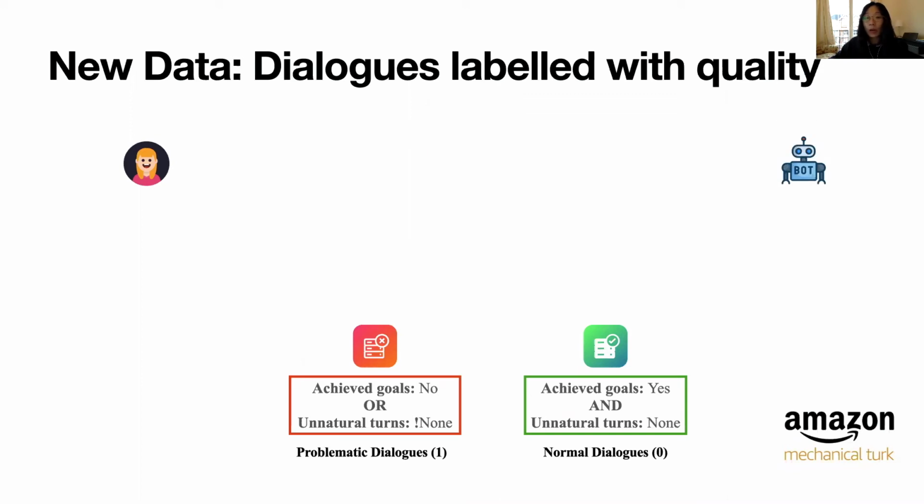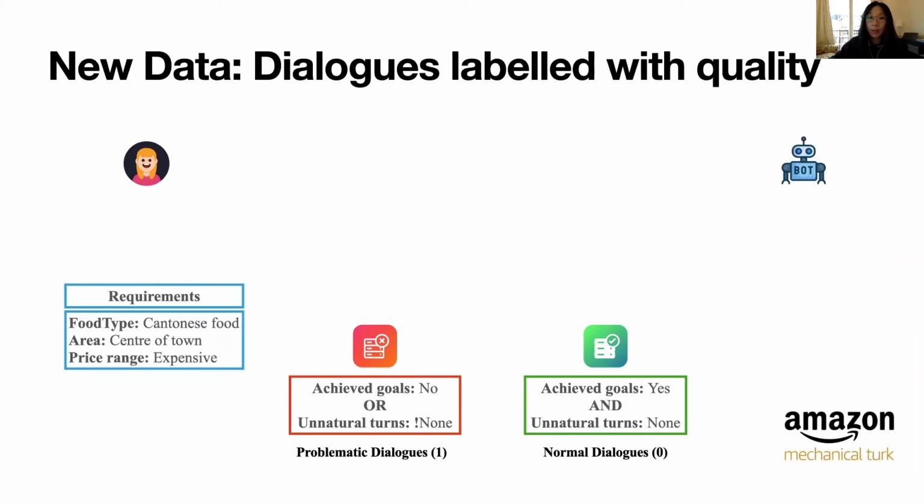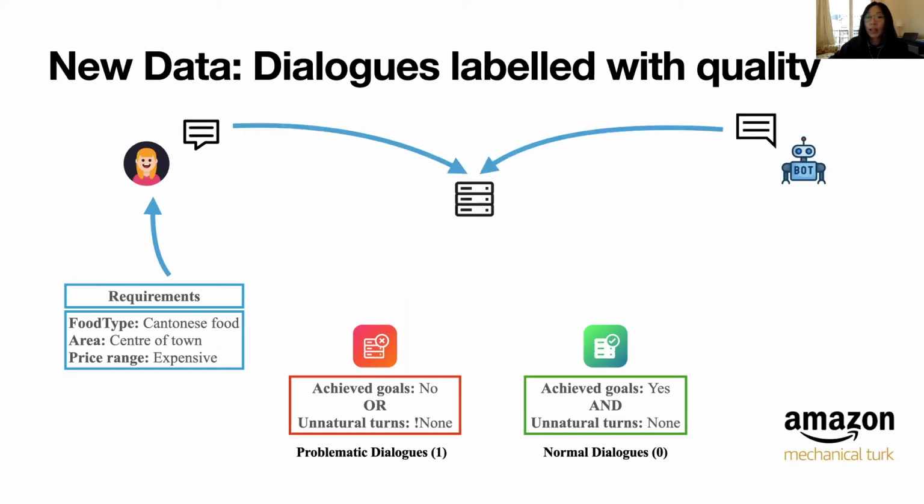Firstly, we deployed the PyDial restaurant bot to the AMT platform. The task for the bot is to search for restaurants based on users' requirements in multi-turn natural language communication. Then we automatically generated a set of searching requirements. In this example, we have food type as Cantonese, area as center of the town, and price range as expensive. After that, we asked the Turkers to find restaurants that satisfy these requirements by chatting with the restaurant bot.